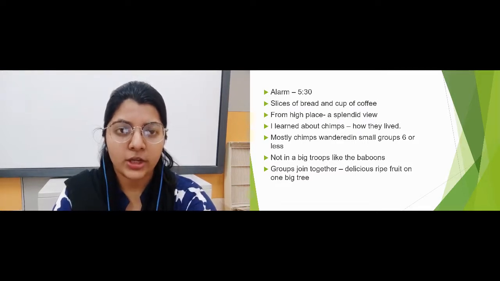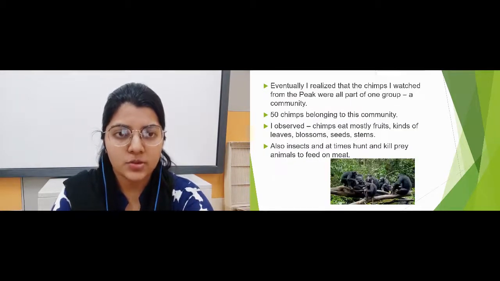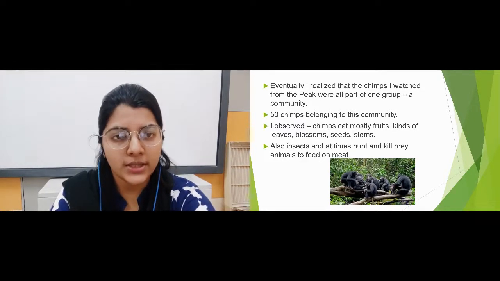Eventually, when the author saw the chimps from the peak, that is from the height, he realized that all these chimps belonged to one community only. They were a part of one group. There were 50 chimps in that one group, or you can say in that one community.